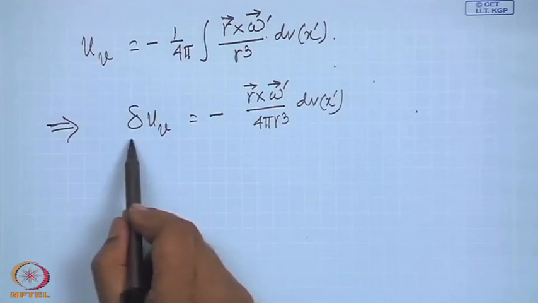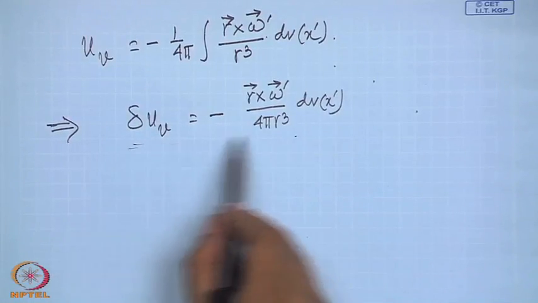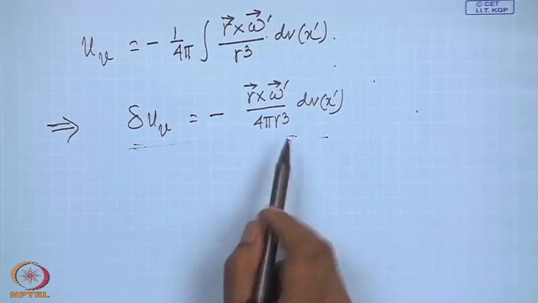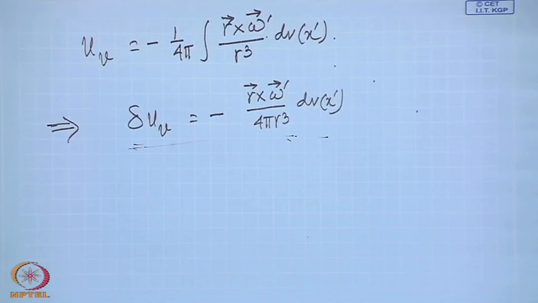That is not possible, because such a vorticity distribution will not have 0 divergence. So, this velocity distribution on its own cannot exist in a fluid.